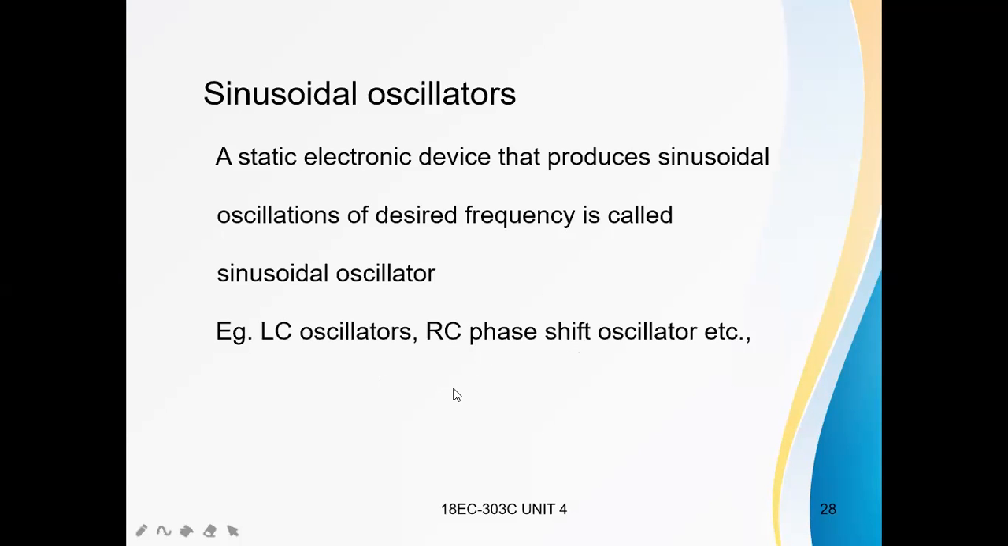And also the non-sinusoidal oscillator. What is a non-sinusoidal oscillator? A circuit which generates a non-sinusoidal waveform with desired frequencies is called a non-sinusoidal oscillator. Examples of non-sinusoidal waves are square wave, triangular wave, and sawtooth wave. Relaxation oscillators generate non-sinusoidal waveforms.